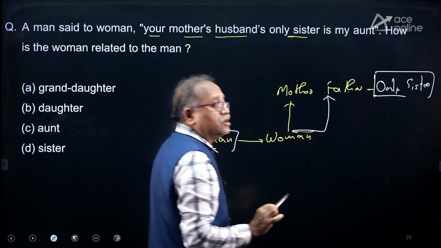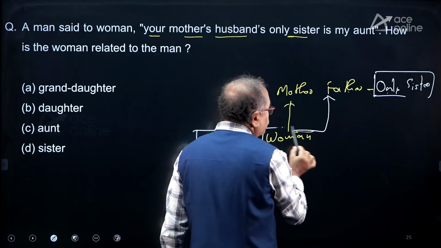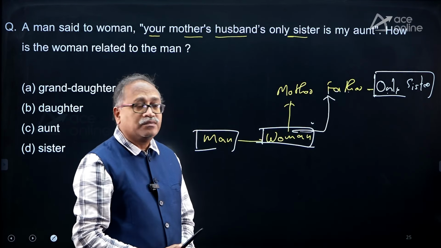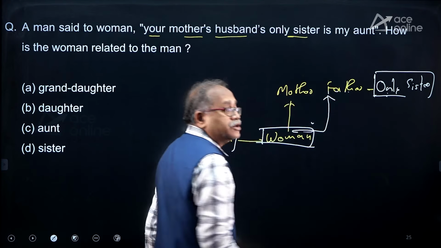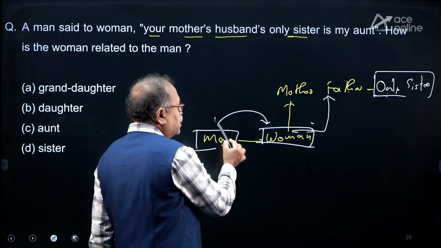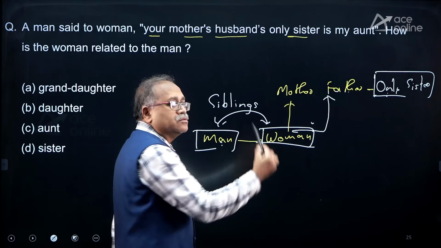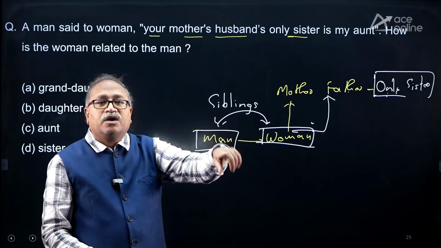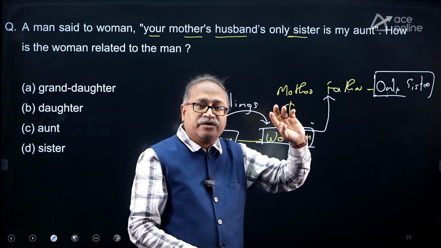This father has only sister. So how this lady related to this woman? So father's a sister, aunt. Here also for man it's aunt. What it indicates that these two are siblings. For person A, he is father for me, and for my brother also the person A is father.